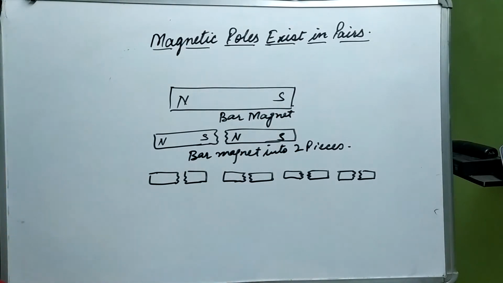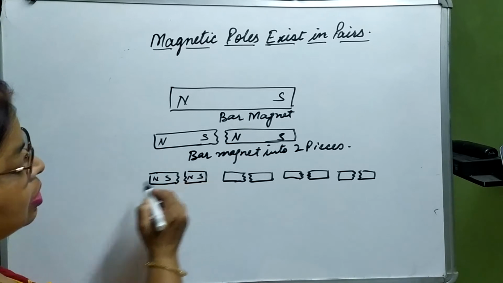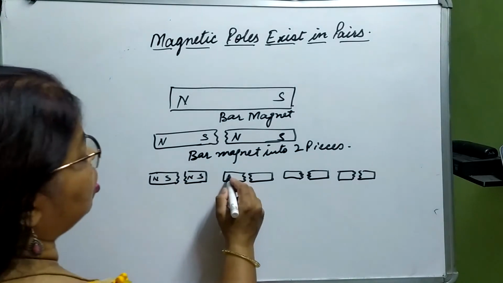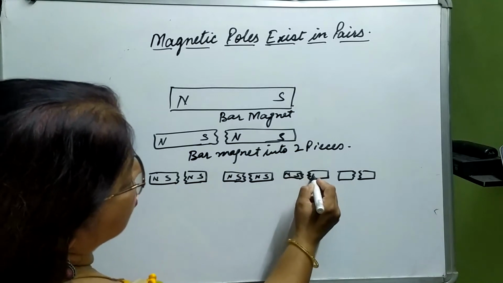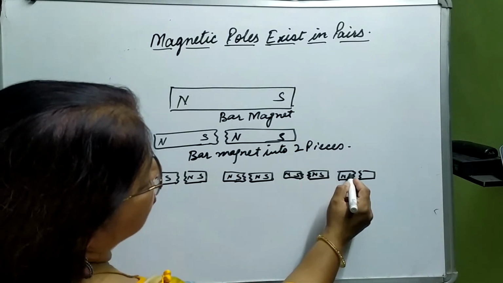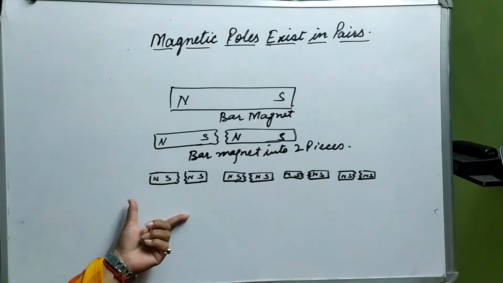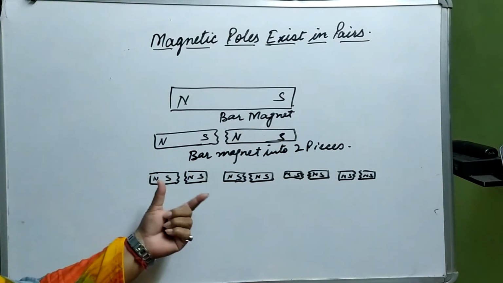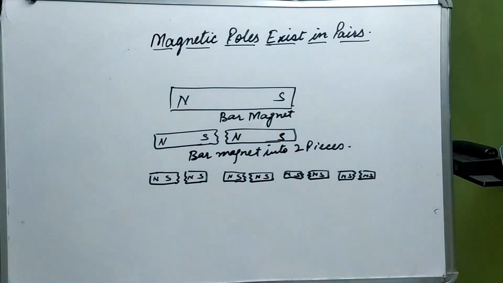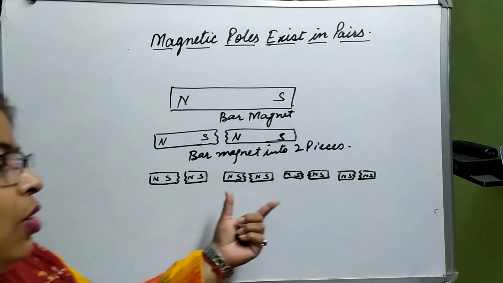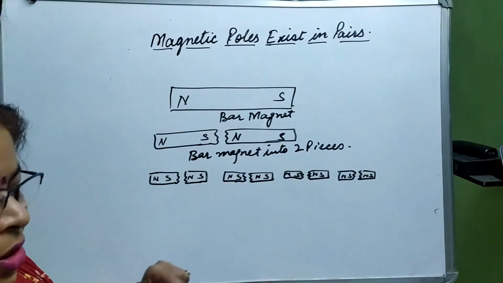I think I have made more, no problem. North, south, north, south, north, south. As many pieces as there would be, they are going to have their own poles. So if we keep on breaking the bar magnet into smaller pieces, every time we are going to get two poles. So what does it prove?